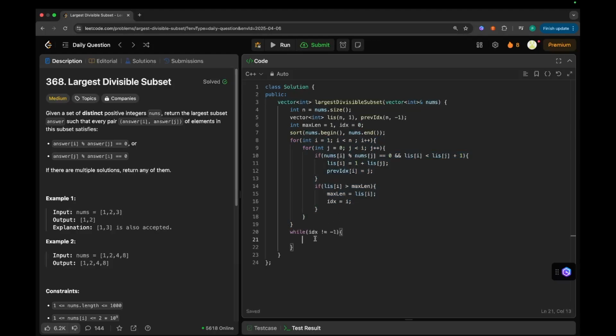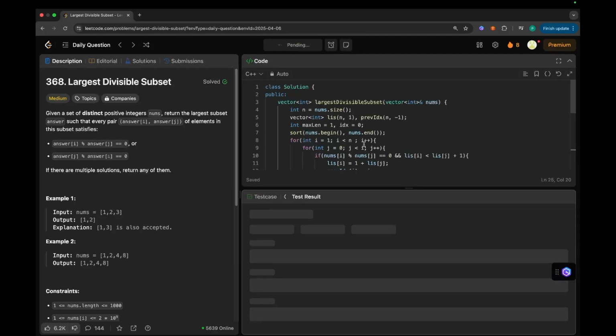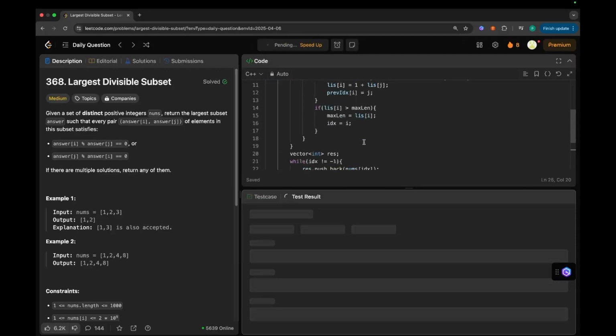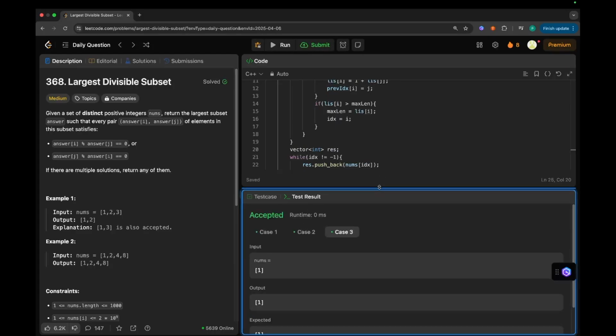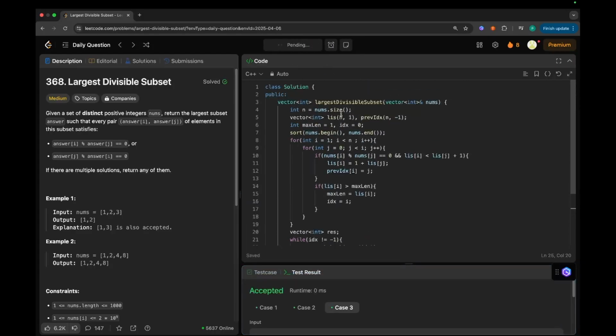Now we need to create a result vector, and we will simply push that element into the result, which is nums of idx, and we will store the previous index in our idx. Now we will simply return the result. So let's try to run this. Yeah, it's working fine. Let's try submitting it.